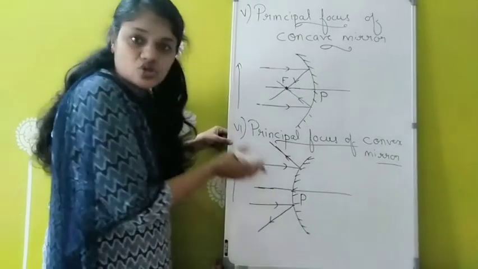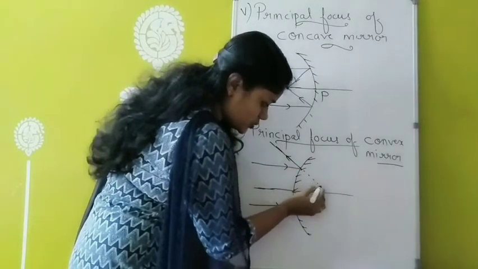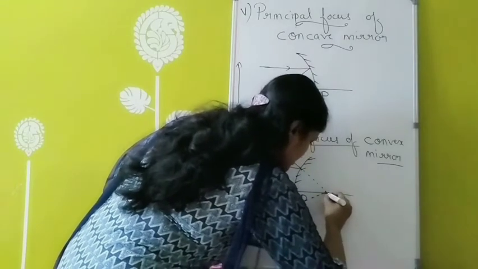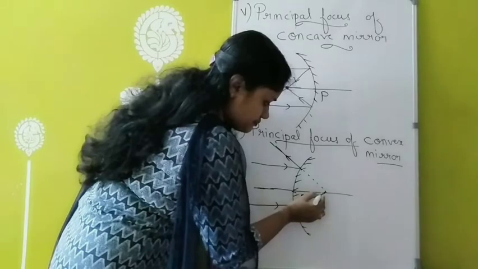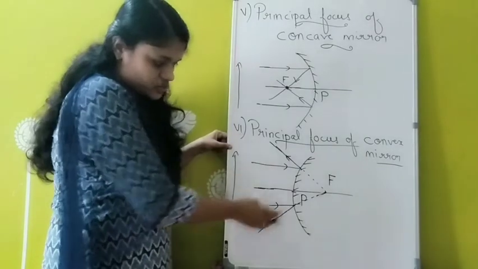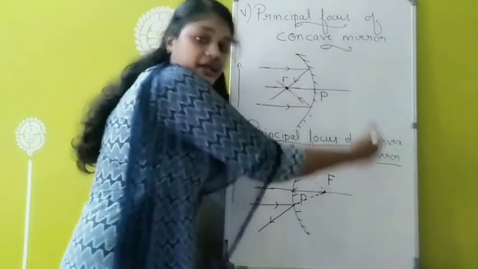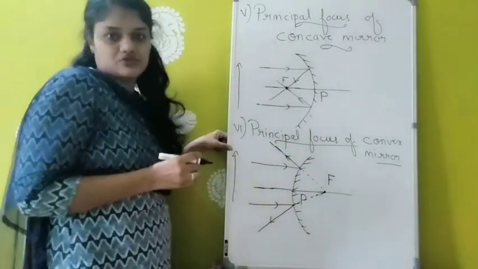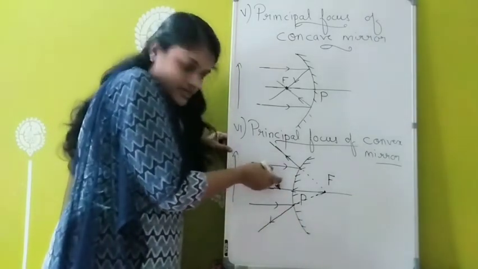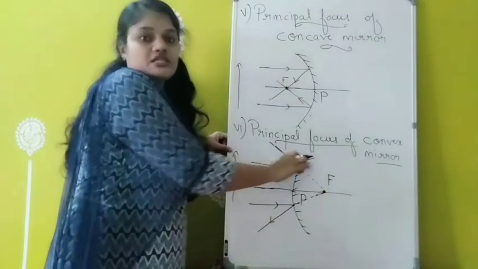So these two light rays are not meeting anywhere. But suppose I extend these light rays to the opposite side, both the light rays will be meeting at a point on the opposite side. And this point is called which one? Principal focus. So here the light rays are not actually meeting, but they appear to meet at a point on the principal axis behind the mirror. And that point is called which one? Principal focus. So when parallel light rays fall on a convex mirror, after reflection they appear to diverge from a point on the principal axis, and that point is called the principal focus.